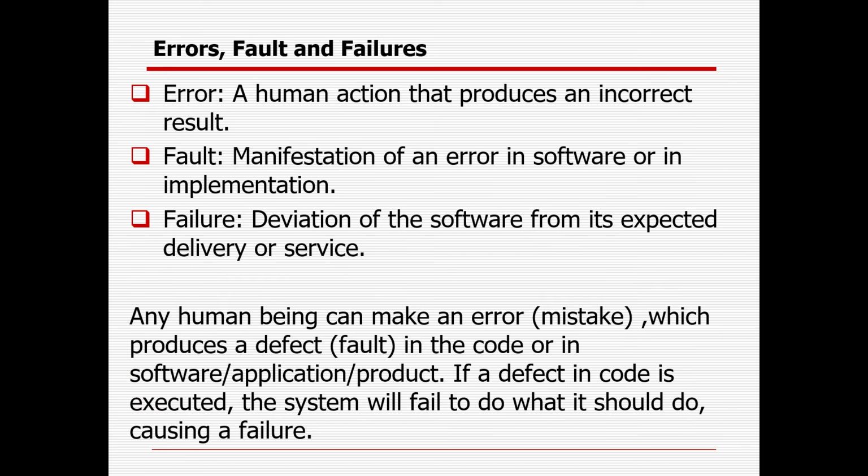So what is error, fault and failure? An error is a human action that produces an incorrect result, and a fault is the manifestation of an error in software or in implementation. And failure is nothing but the deviation of the software from its expected delivery or service. Any human being can make an error, which is called a mistake. And if the mistake is not corrected, it can produce a defect or fault in the code or in the software application or product. If the defect in the code is executed, the system will fail to do what it should do, causing a failure or a crash.